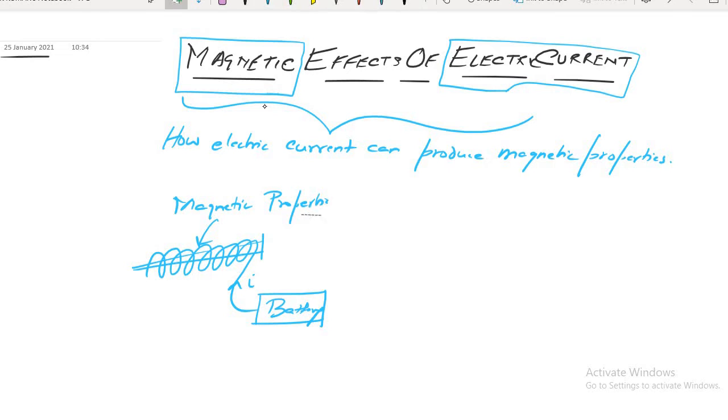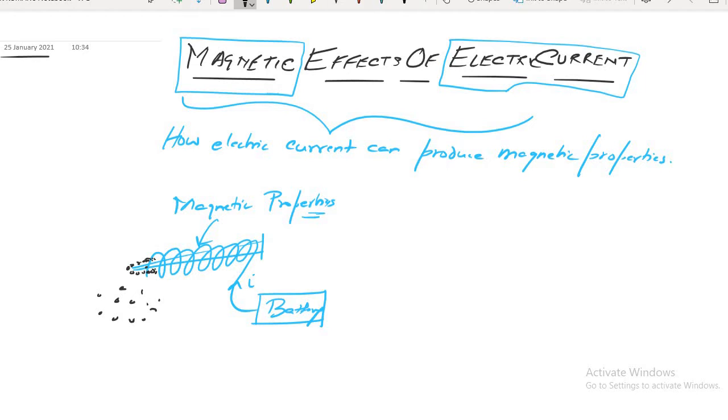So magnetic properties like, suppose I keep here small pieces of iron. If I keep small pieces of iron and I bring this iron nail in front of the small pieces, then what will happen? These pieces will stick to the iron nail. Understood what I am saying? Yes, sir.